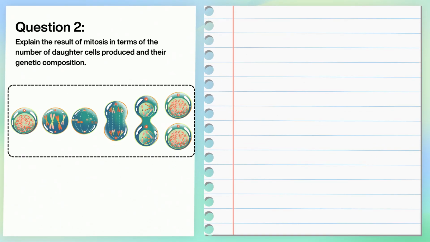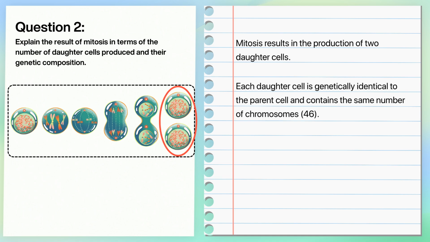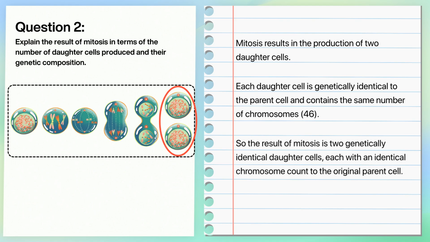Let's try another question. Explain the result of mitosis in terms of the number of daughter cells produced and their genetic composition. Mitosis results in the production of two daughter cells. Each daughter cell is genetically identical to the parent cell and contains the same number of chromosomes. So, the result of mitosis is two genetically identical daughter cells, each with an identical chromosome count to the original parent cell. Great work. That's the end of our lesson on mitosis.